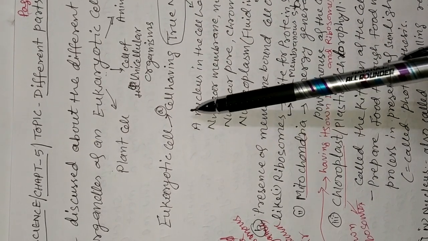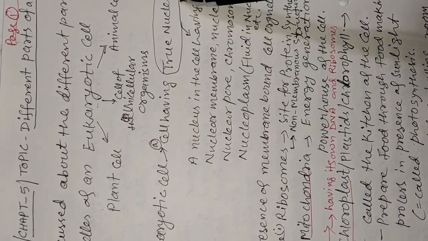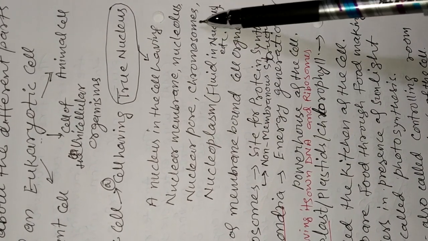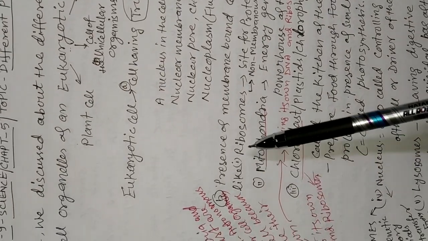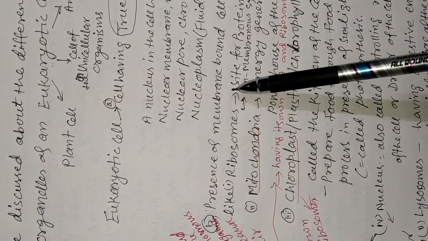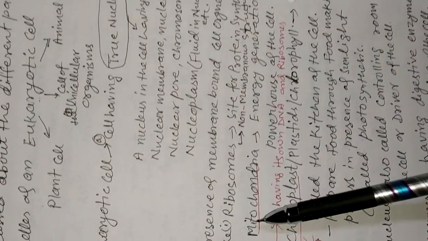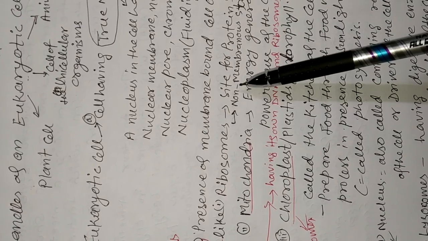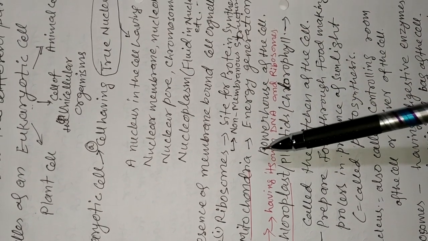Eukaryotic cell features: the cell has a true nucleus. True nucleus means a nucleus in the cell having a nuclear membrane, nucleolus, nuclear pore, chromosomes, and nucleoplasm, which is the fluid in the nucleus. Second feature, presence of membrane-bound cell organelles, like first, ribosomes. Ribosomes are the site for protein synthesis.